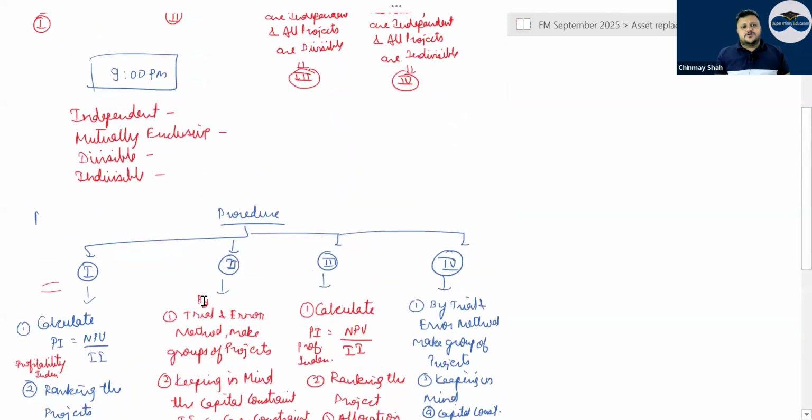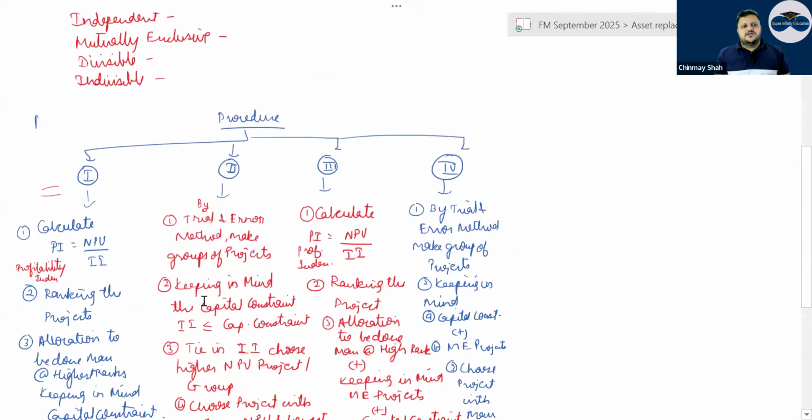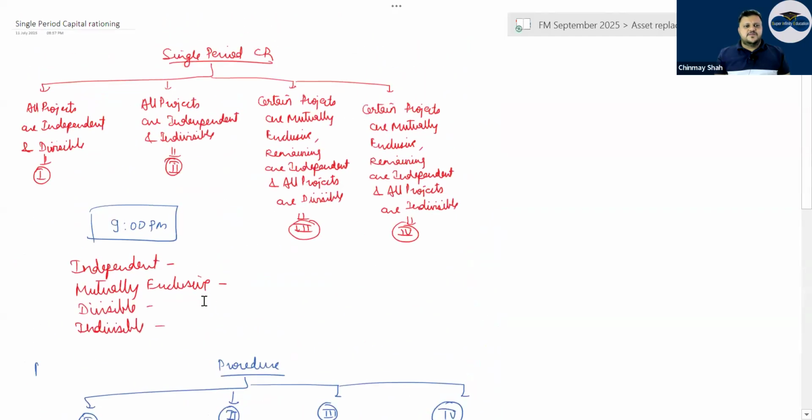Now when it comes to all projects being independent and indivisible?